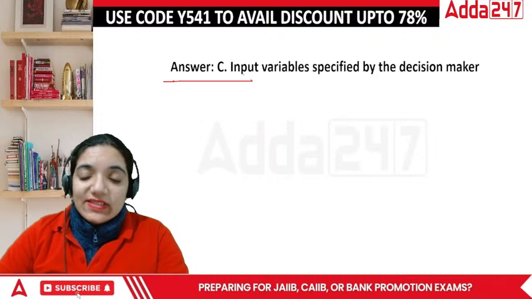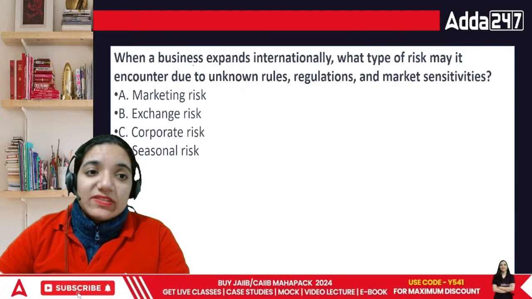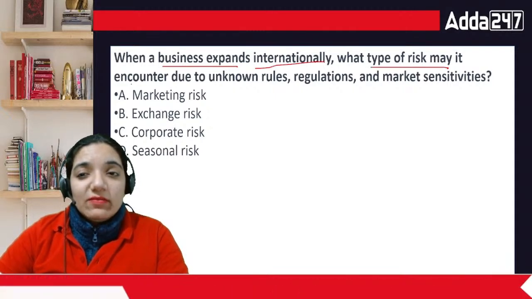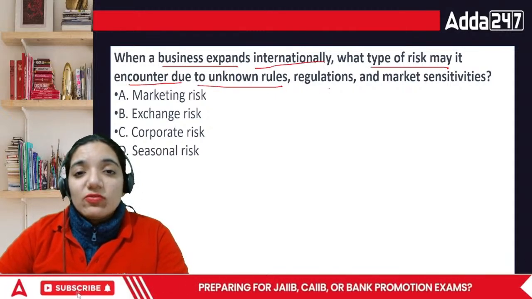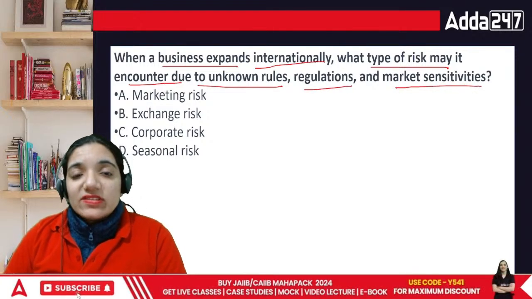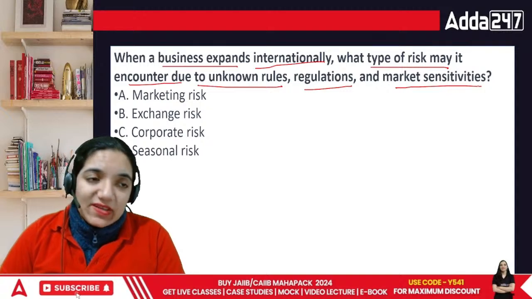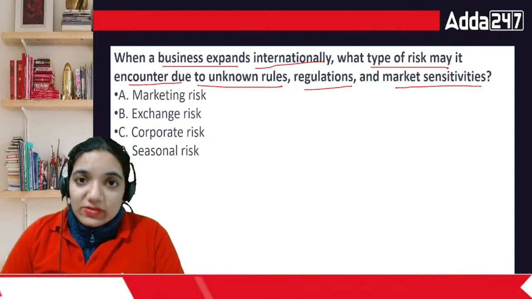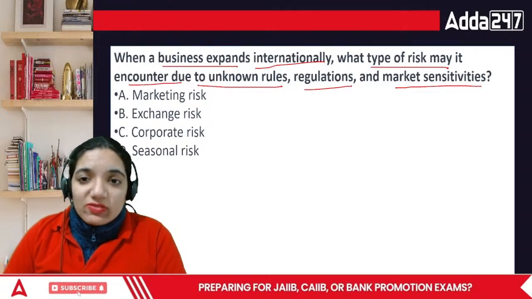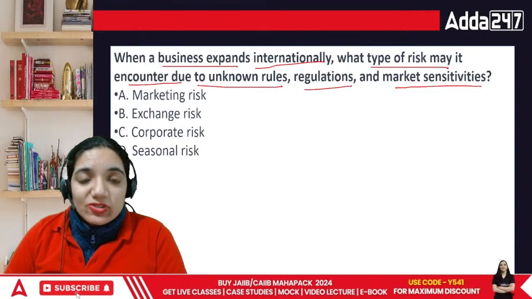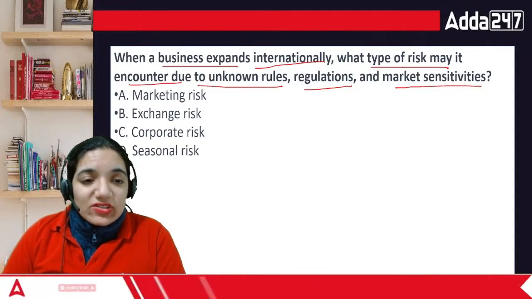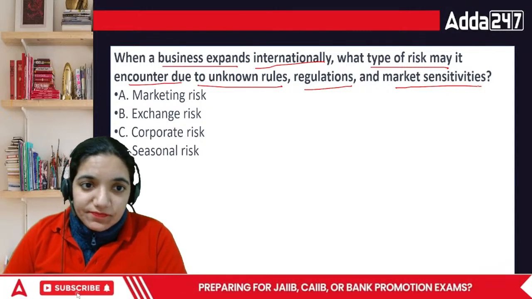The answer is C. When a business expands internationally, what type of risk may it encounter due to unknown rules, regulations, and market sensitivities? For example, when Tata went abroad, Tata has been working not only in our country, it is a car which is being sold outside India as well. What type of risk do they encounter? Marketing risk, exchange risk, corporate or seasonal?